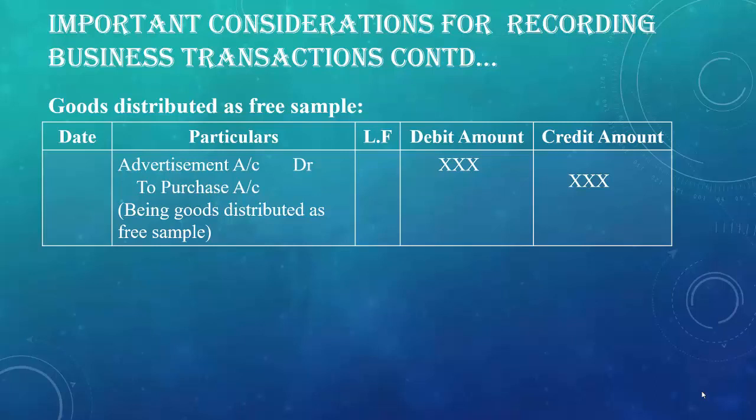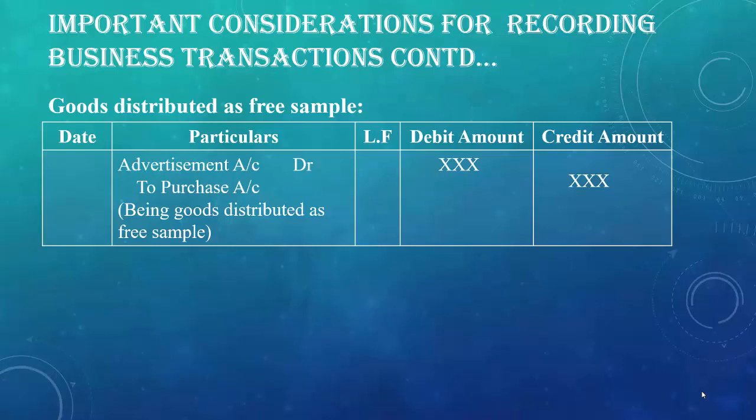So the rule for the nominal account will be applied on the advertisement account. As per the rule for nominal account, debit all expenses and losses, credit all incomes and gains. Advertisement account will be debited because advertisement is an expense for the business. Purchase account will be credited because the rule for the real account will be applied on the purchase account, because goods are going out. We have to put the narration being goods distributed as free sample.